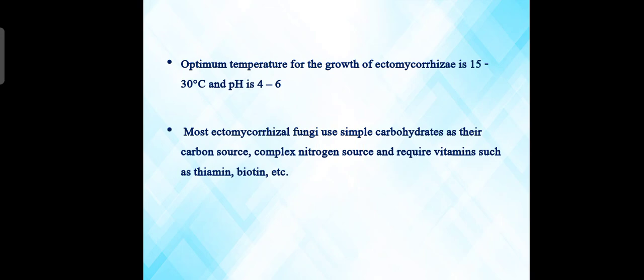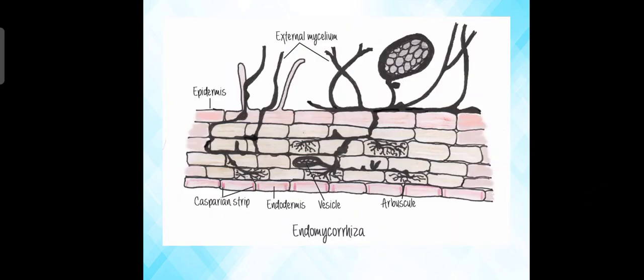The optimum temperature for the growth of ectomycorrhiza is 15 to 30 degrees Celsius and pH ranges from 4 to 6. Most ectomycorrhizal fungi use simple carbohydrates as their carbon sources and complex nitrogen sources, and require vitamins such as thiamine, biotin, etc.